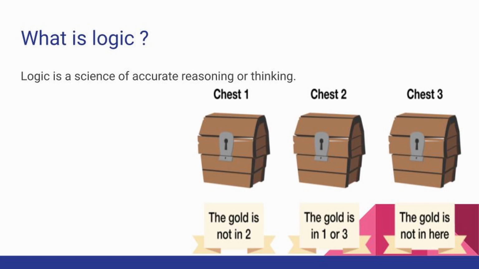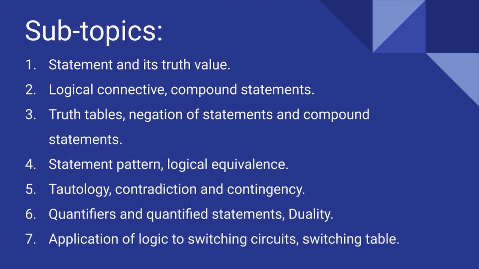Okay. Now come to the third chest. Below it is written the gold is not here. That means the gold is not in chest number 3. Therefore, the answer is chest number 1. See how interesting it is to solve logical questions. So, let me start with some subtopics of mathematical logic.